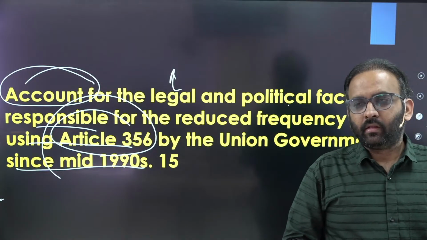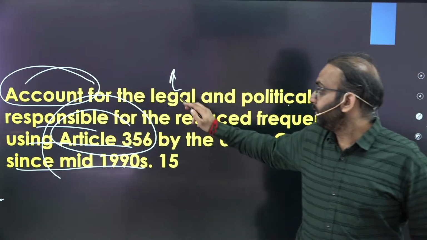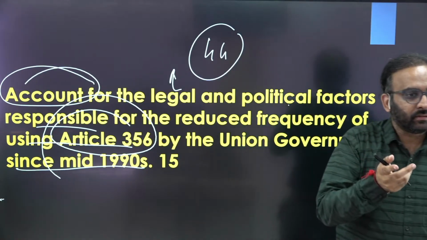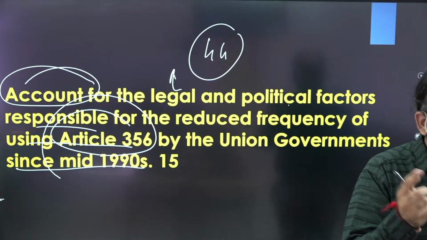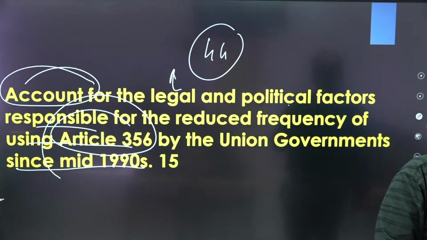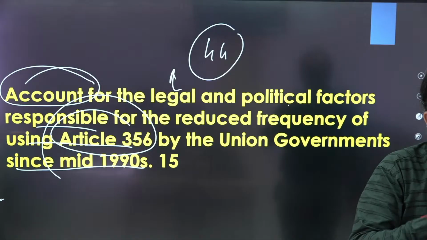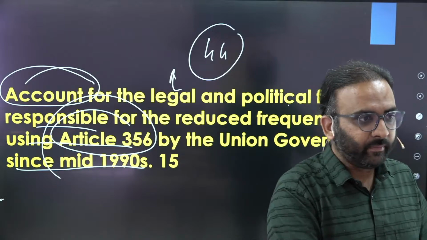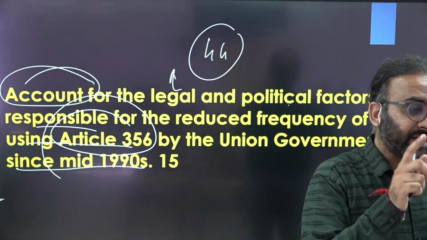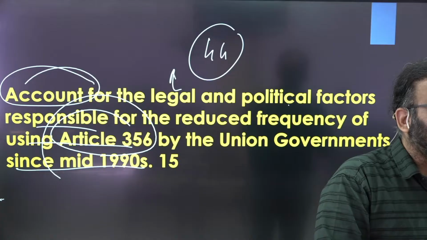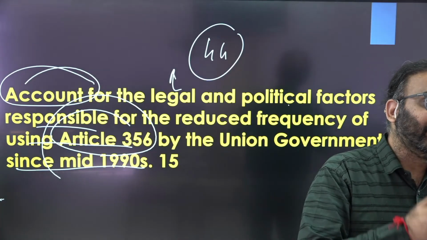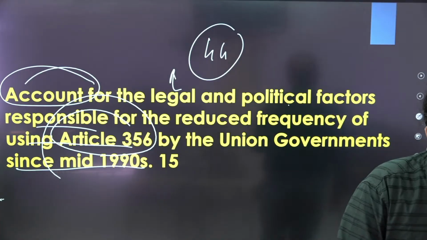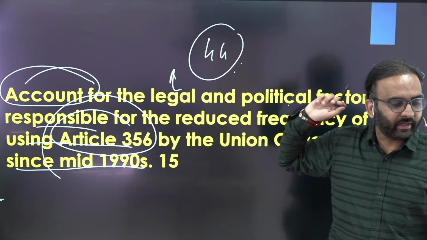Clear? Then you need to talk about another legal factor, the 44th Constitutional Amendment Act, which says that beyond that you need frequent approvals of Parliament. There was an amendment by the 44th Constitutional Amendment Act also, that after every 6 months you need parliamentary approval, and if you want to extend President's rule beyond 1 year, then you need Election Commission certification that elections can't be held in that particular state, right? So that's basically done by the 44th Constitutional Amendment Act.